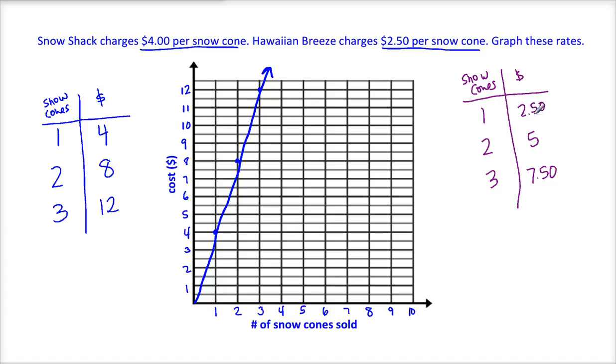So (1, 2.50). So 1 and 2.5 is about right there. (2, 5) and (3, 7.5). So halfway between 7 and 8, right? Okay, start at (0, 0) because it's a proportional relationship. And there's the line for Hawaiian Breeze. So we can see the difference between a unit rate of $4 and a unit rate of $2.50. Notice the $4 line is a little bit steeper than the $2.50 line.